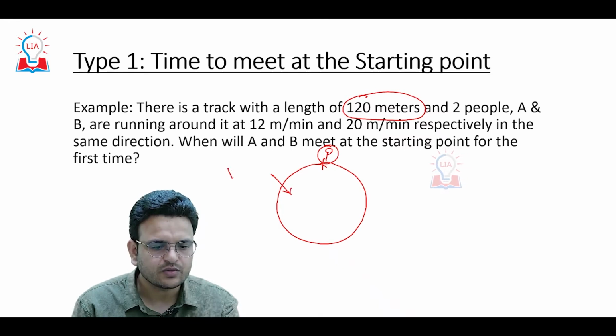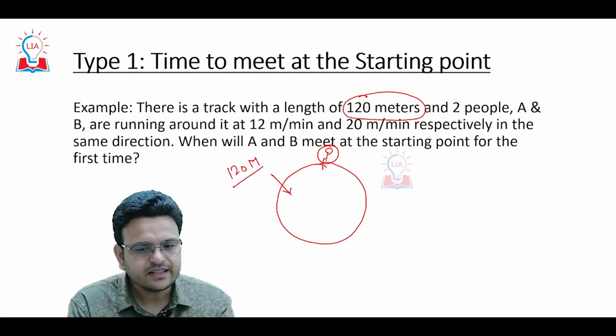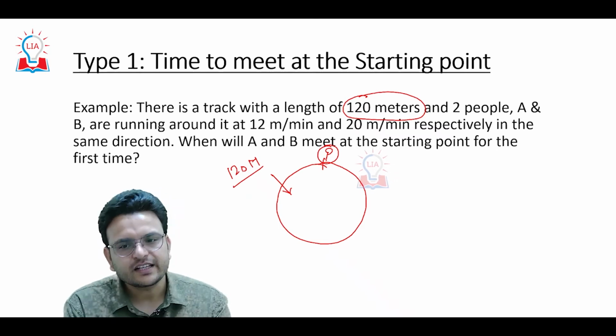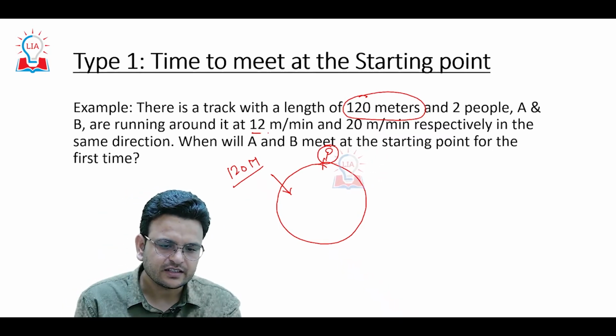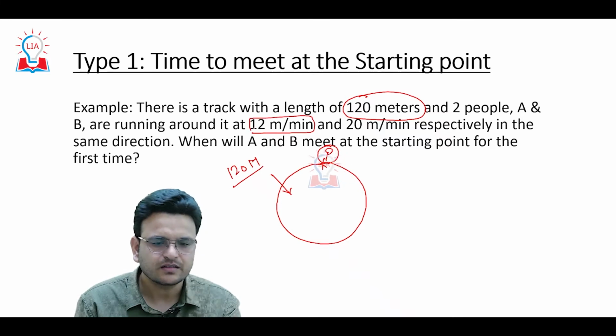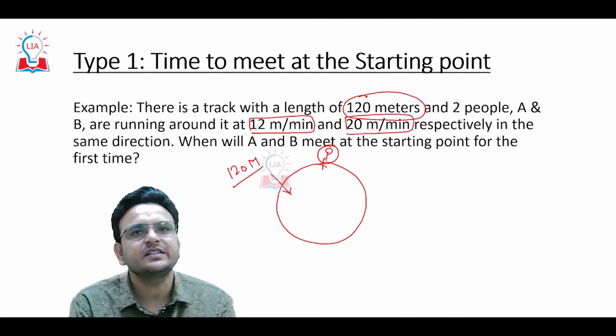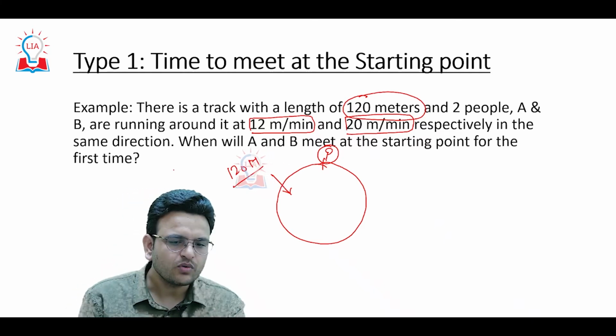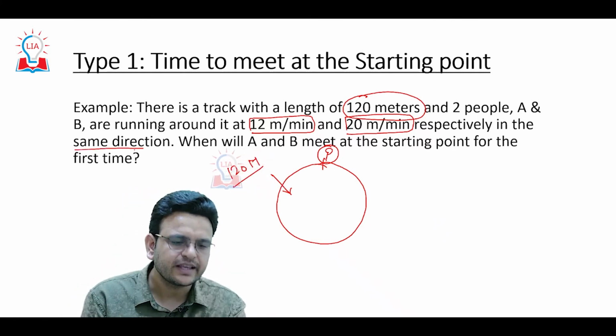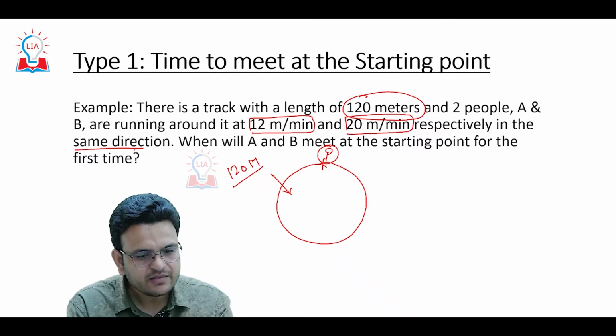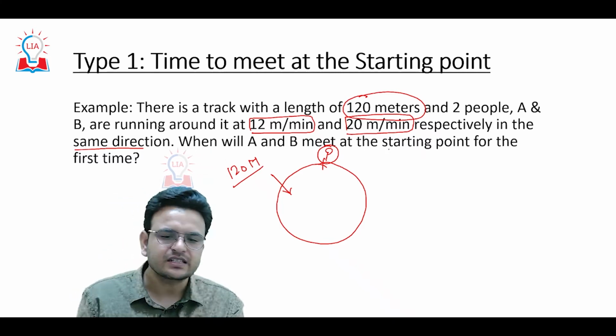The speed of person A is 12 meters per minute and the speed of person B is 20 meters per minute, and both are moving in the same direction. When will A and B meet at the starting point?